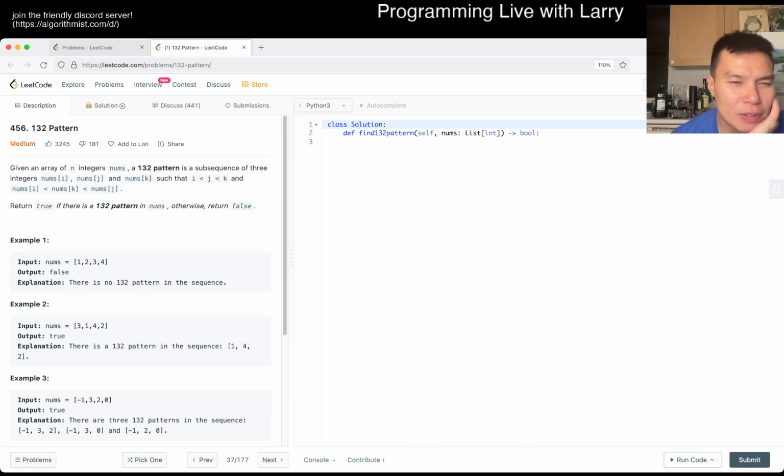Try to think whether... so for these kind of problems, there are two ways to do it, right? One is to try to see if the 1-3-2 pattern is in the array. The second way to do it is to find the property such that this pattern is not in the array, and then see if the array fits that property. I think my first intuition, and I don't know if this is right to be honest, is seeing whether, okay, we know from this example that this is false, that if it is sorted, there's none of this 1-3-2 pattern.